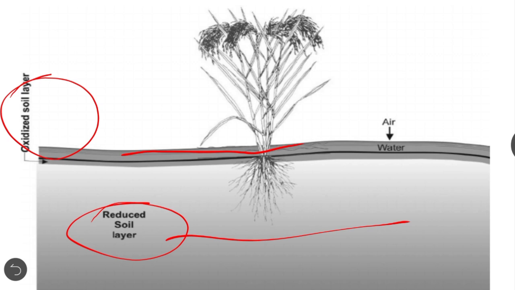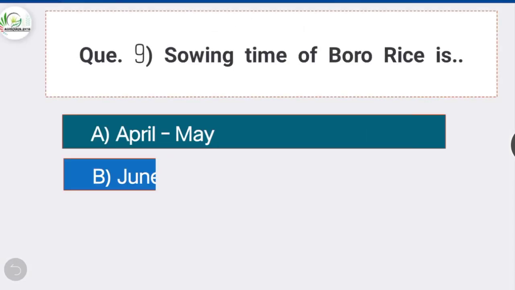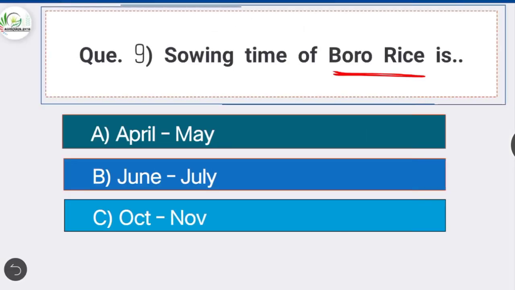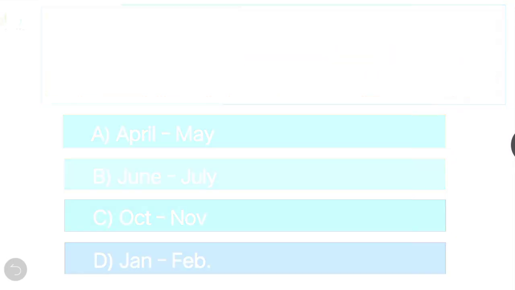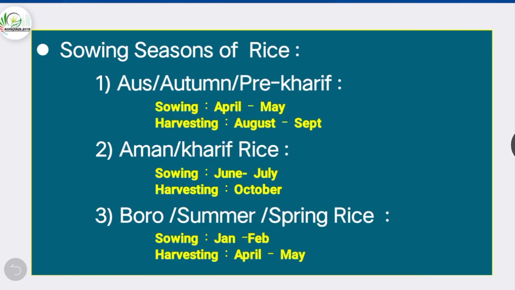Next question number 9. Sowing time of Boro rice is, option D is correct, January to February. There are 3 main seasons of rice cultivation. First one is Aus, autumn or pre-kharif, in which sowing is done in April to May and harvesting in August